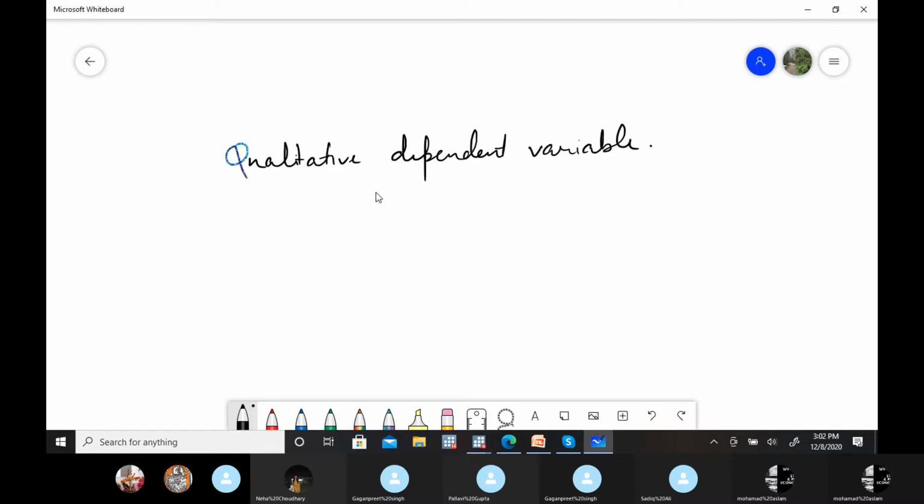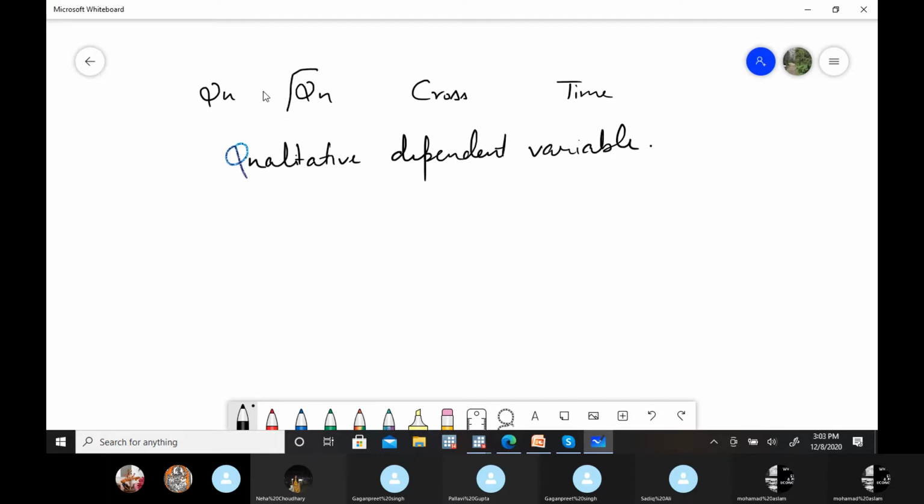For that, there are four combinations, as I told you: qualitative, quantitative, then cross-sectional, and time series. These four combinations make different types of models. These are the broad categories, although there are many other models within each particular category. So far, we have done the quantitative.